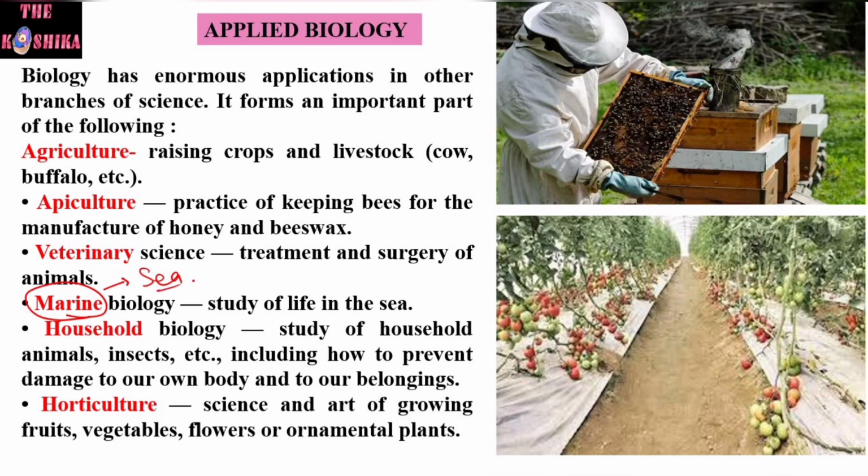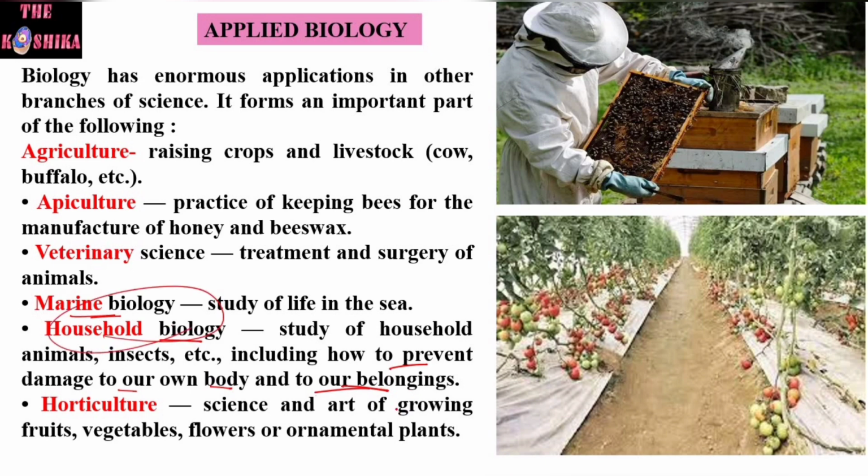The next application of biology is in the ocean and sea. When we study the organisms of the ocean or a sea, this type of application of biology is known as marine biology. It means the branch related to the study of life in the sea. The next is household biology. It is the study of household animals, insects, etc., including how to prevent damage to our own body and to our belongings too. So this is household biology.